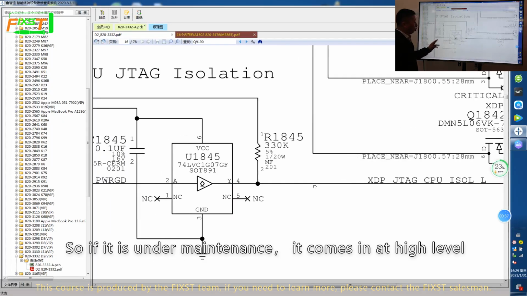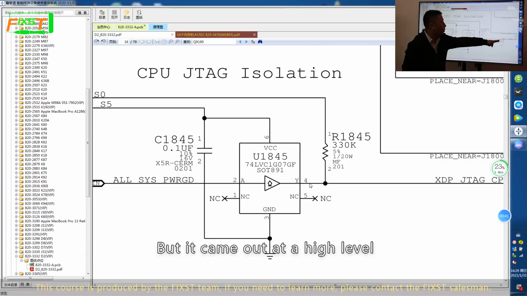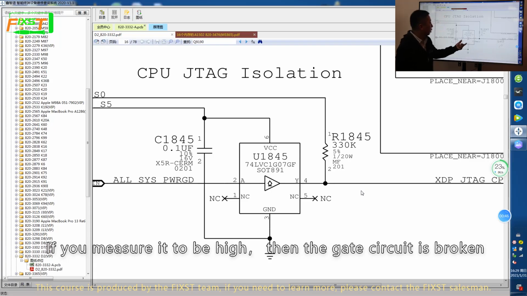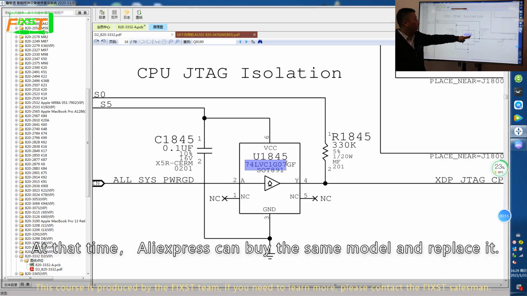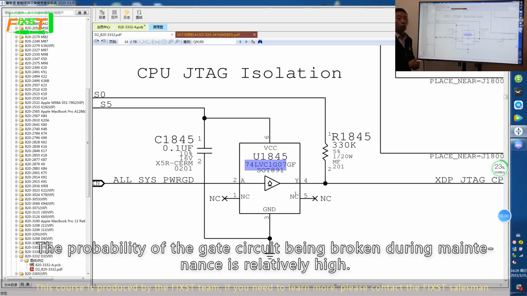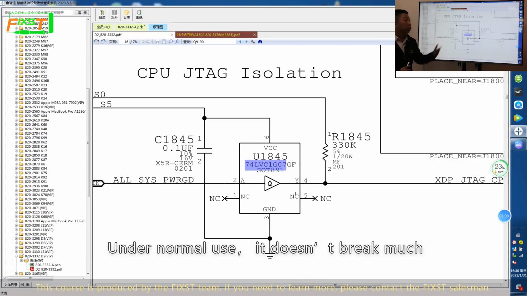So if it is under maintenance, it comes in at a high level, but it came out at a high level. In principle, it should be a low level. If you measure it to be high, then the gate circuit is broken. But you can buy a model like 74LVC1G04. At the time, AliExpress can sell the same model and you can replace it. The probability of the gate circuit being broken during maintenance is relatively high, especially for a machine with water damage, it is easy to burn. Under normal use, it doesn't break much.